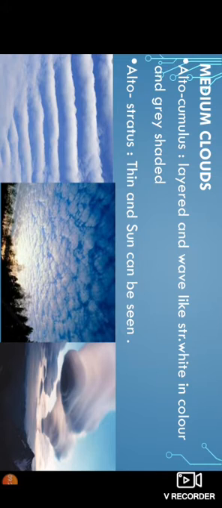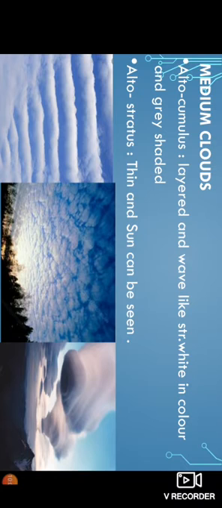Altocumulus and altostratus, these 2 types of clouds are found in the medium type of clouds. We will see altocumulus are in the form of a layer type structure, and have a wave-like structure also. They are mostly white in color and have a grey shade. Altostratus are thin and not so thick. The sun can be seen through them as we see through milky glass.